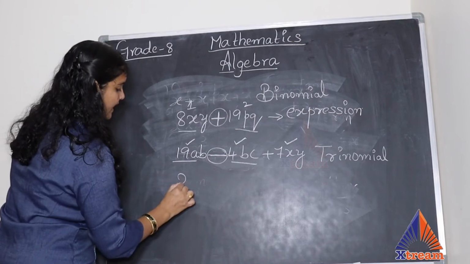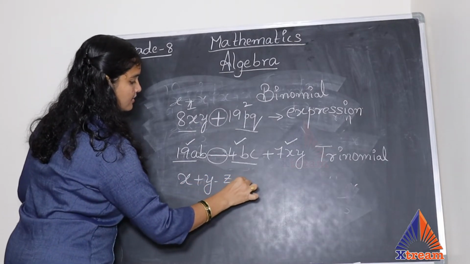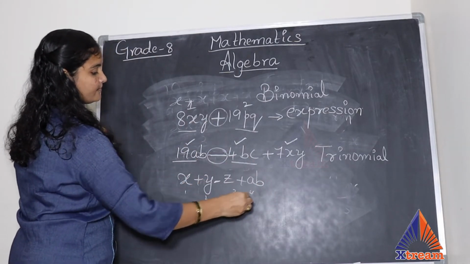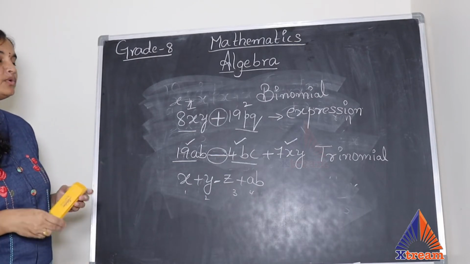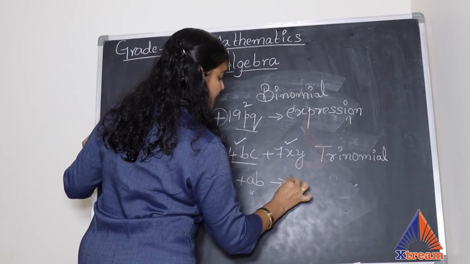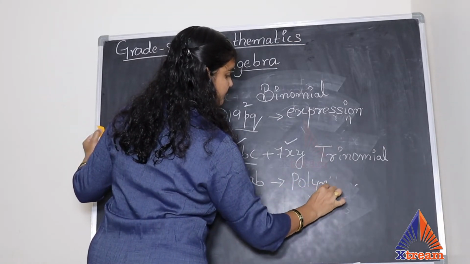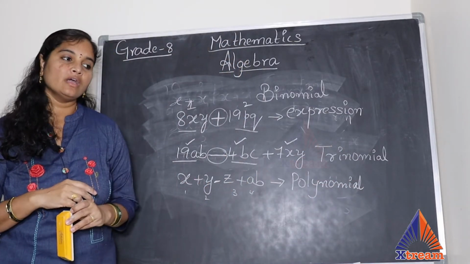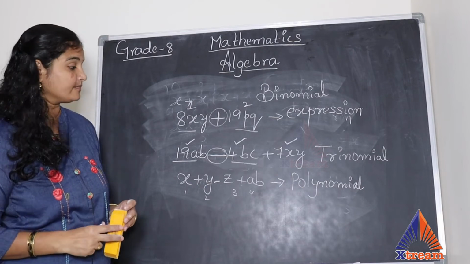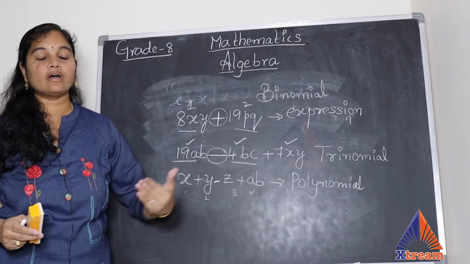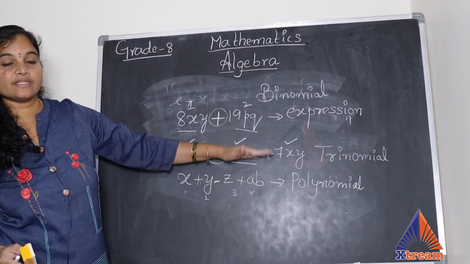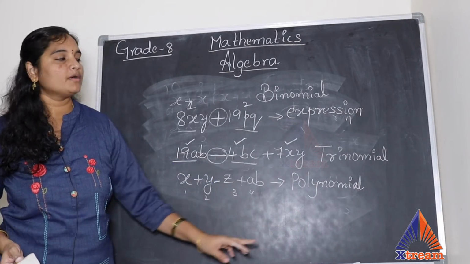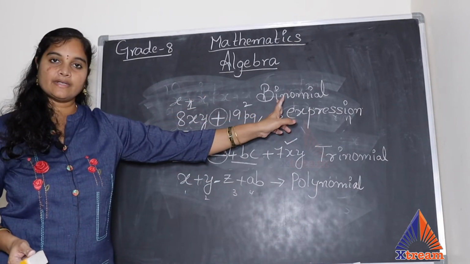So for example, if I have four terms in an expression, first, second, third, fourth, then what do I call it? I don't name it separately. I call it a polynomial. Because an algebraic expression may have any number of terms, I can't sit and give names to each and every expression. That's the reason 3 terms and above, or simply we can say 2 terms and above, we call them polynomial. But only for 2 terms we have a separate name called binomial.